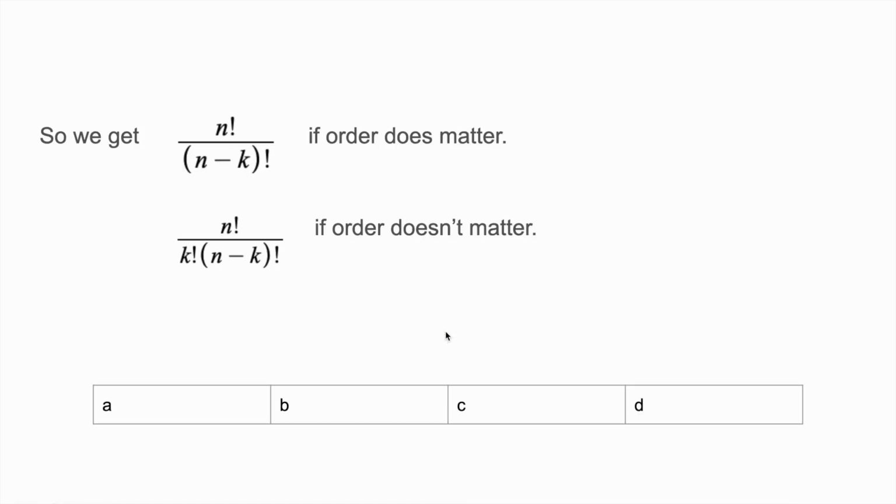And finally, we see where the formula comes from. We can choose 4 possible outcomes, then we can choose 3, then 2, and then 1, which is 4 factorial.